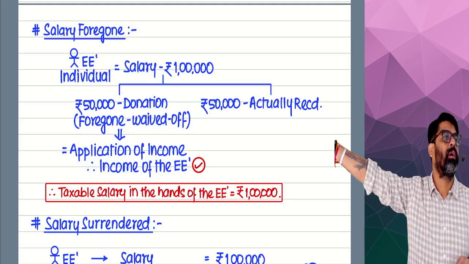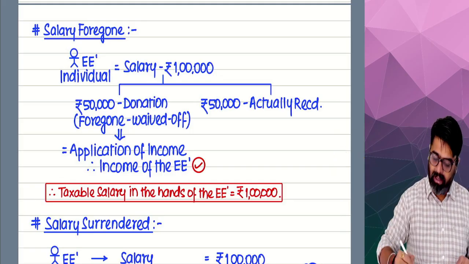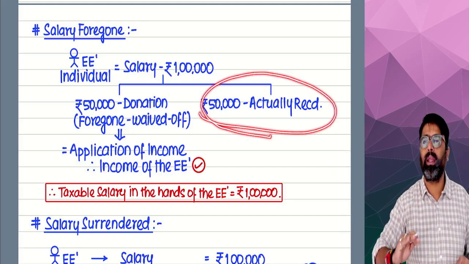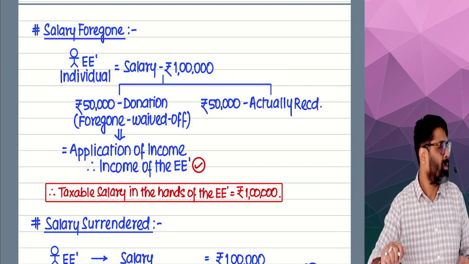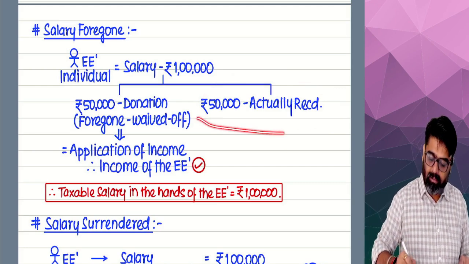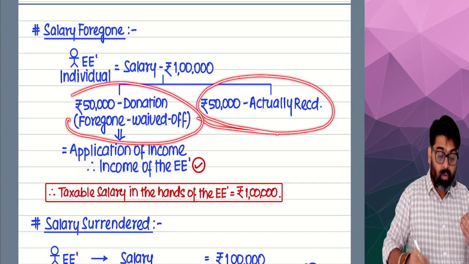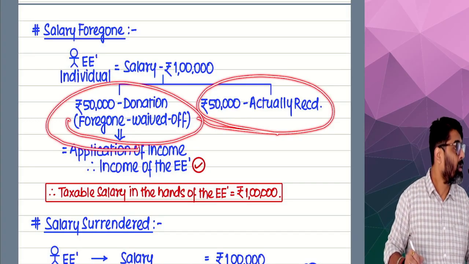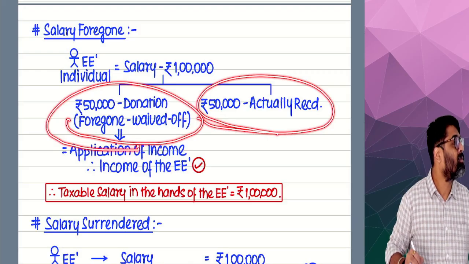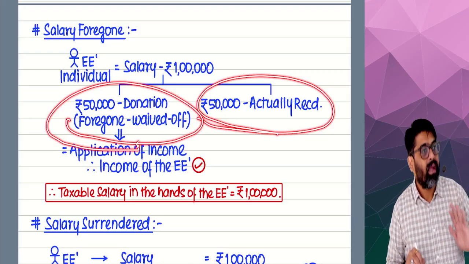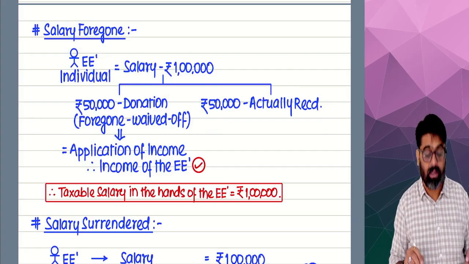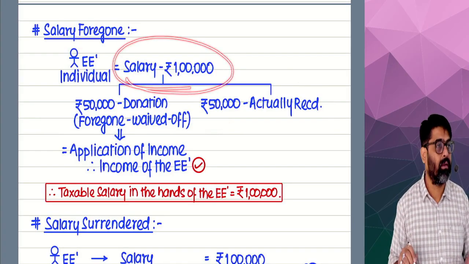Hello, sir. But I cannot say that the income which I am receiving, only that amount is my income. No. The income which I am receiving, that is my income, plus the income which I have foregone as a donation, that is application of my income, that is also my income. So how much is my taxable income? Entire 1 lakh. Yes or no?